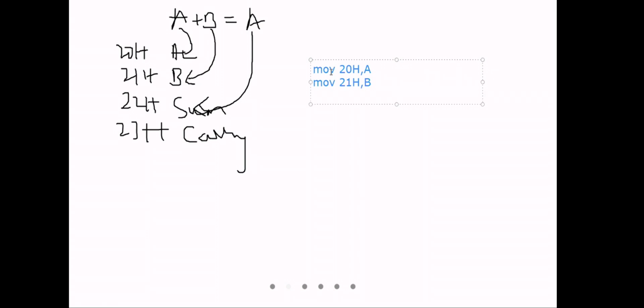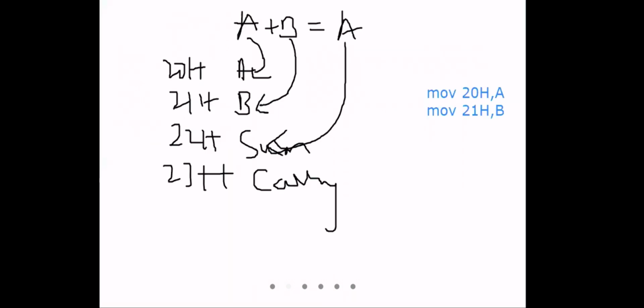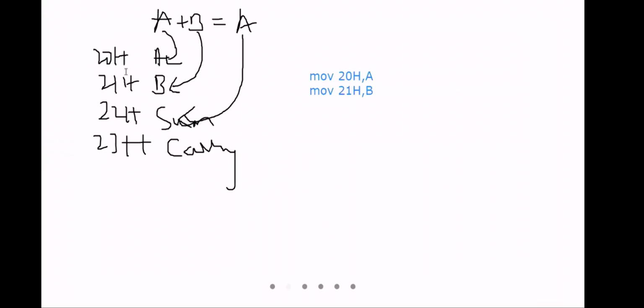Add A and B. Instead of B, I'll write some values, that is X. So, move 20H, comma A, add A, comma 21H. I'll write.